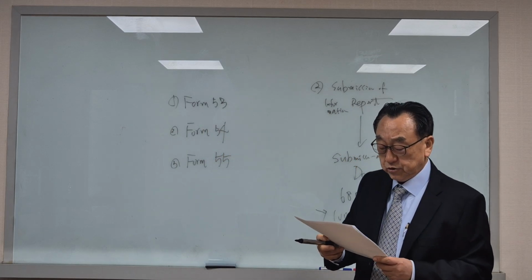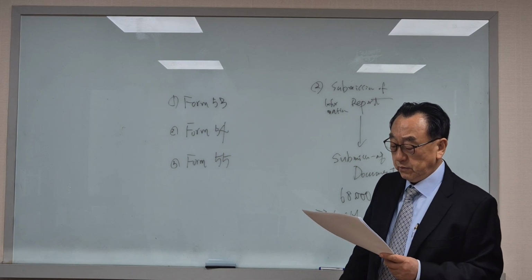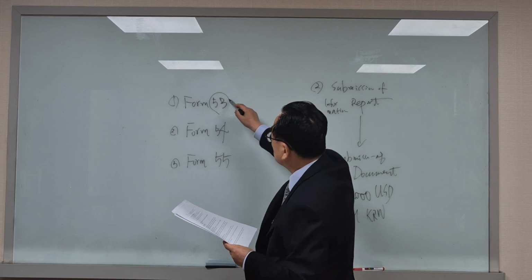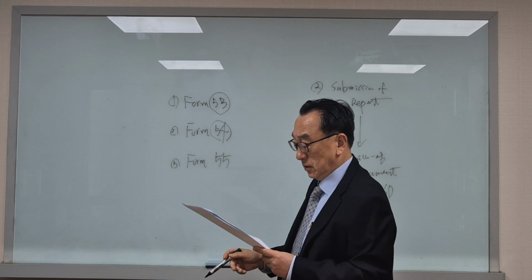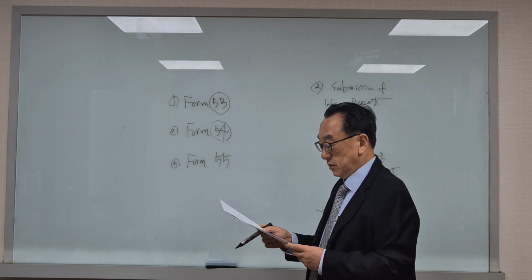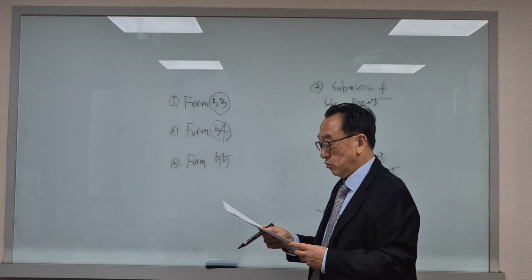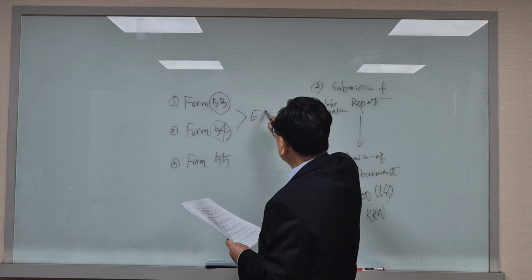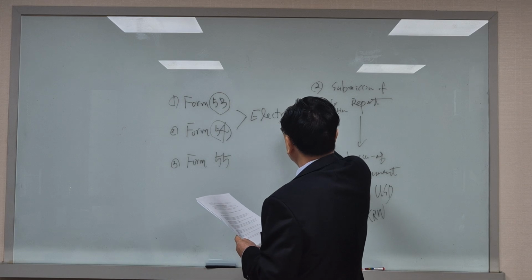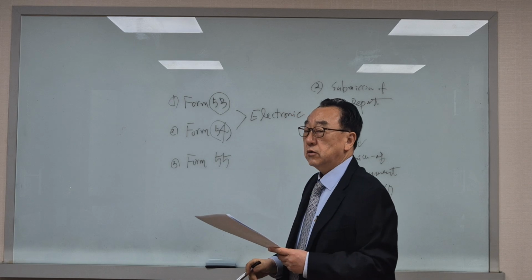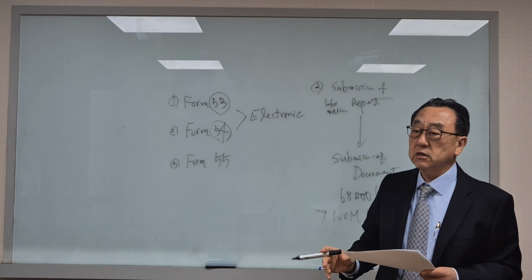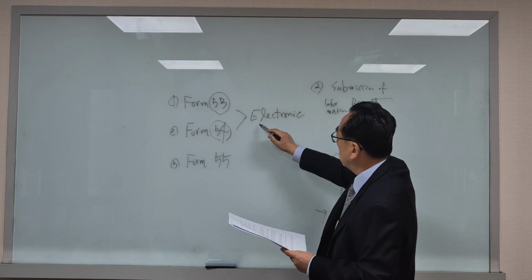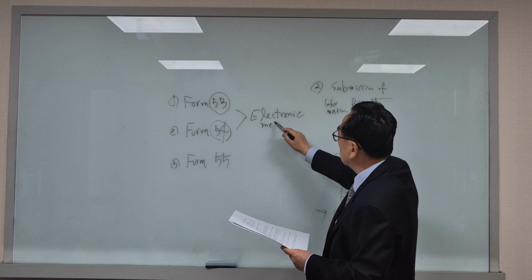A Korea constituent entity must submit the global information return, for example, 53 and 54, for each fiscal year to the tax office via electronic communication. So simply submitting printed materials is not allowed. Only the electronic method is allowed.